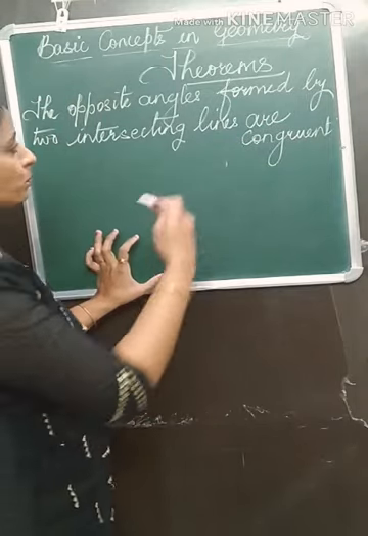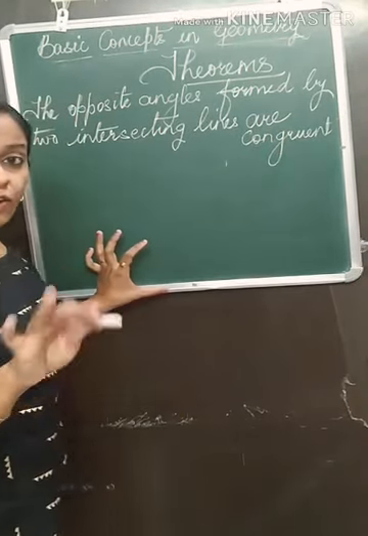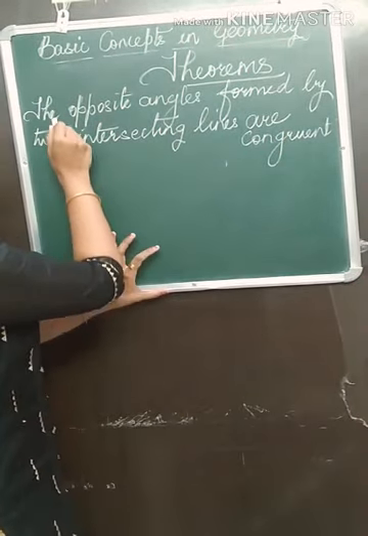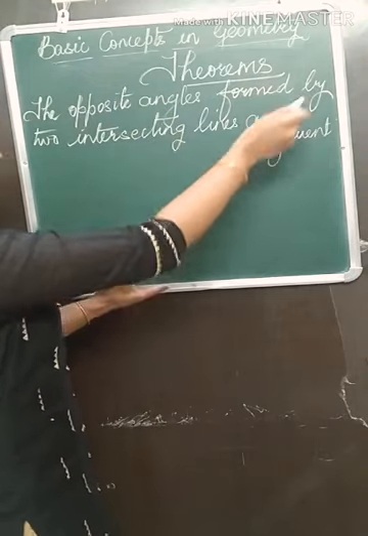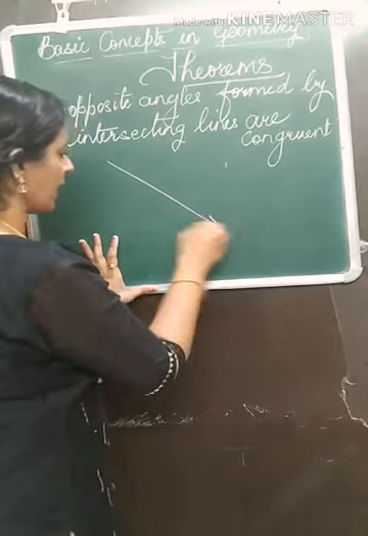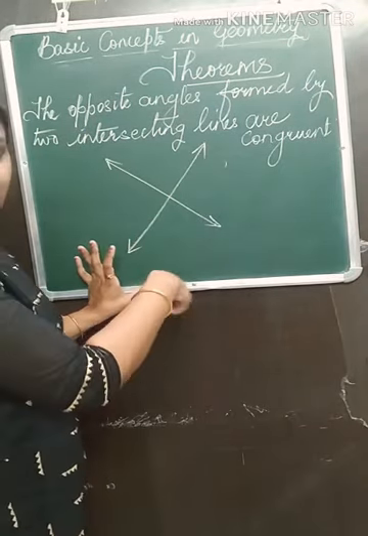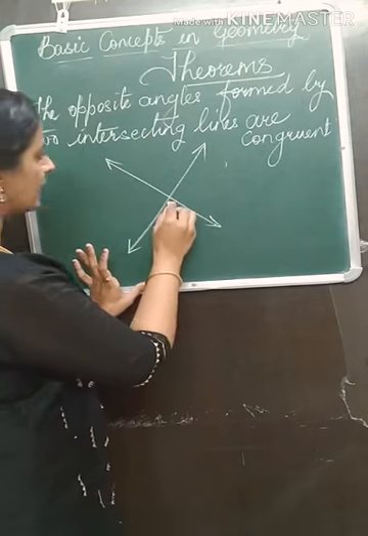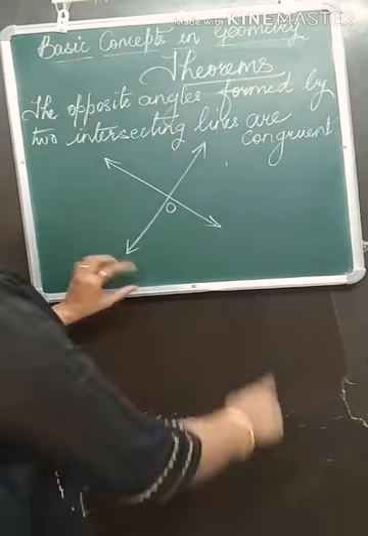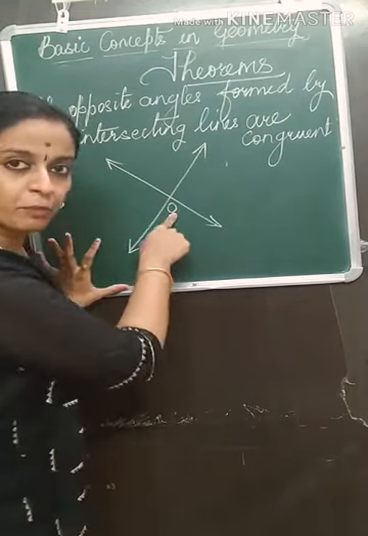So, we have to prove that the opposite angles are congruent. What is given is that the opposite angles are formed by two intersecting lines. We have two intersecting lines. Let them intersect at point O.